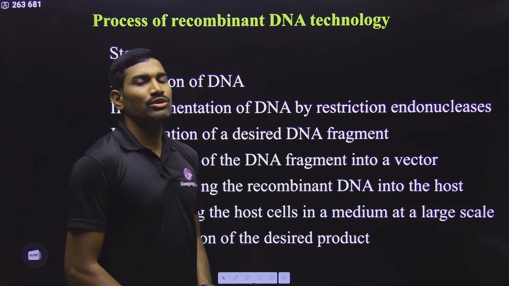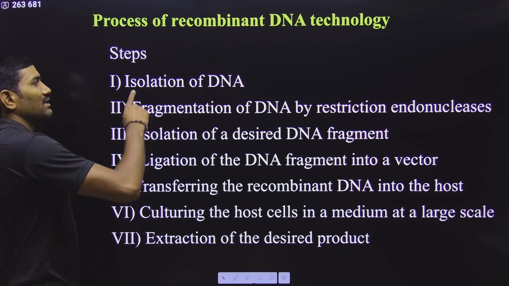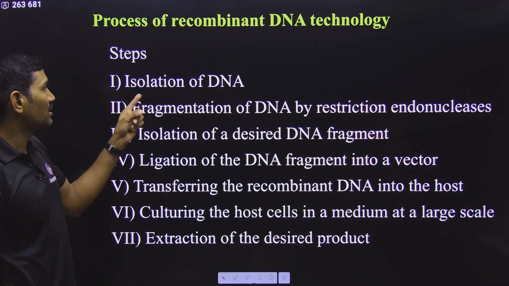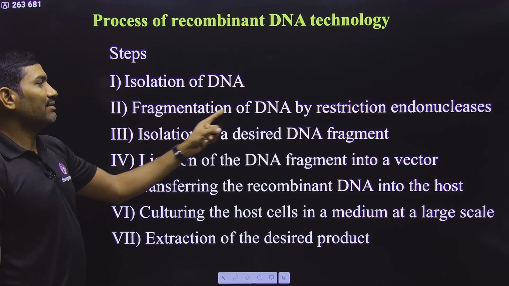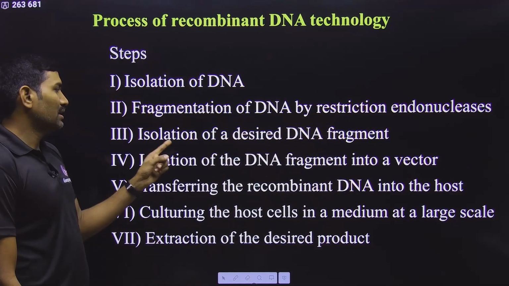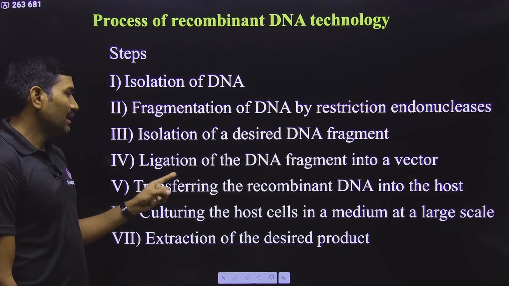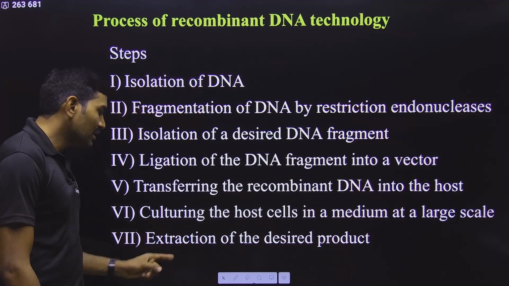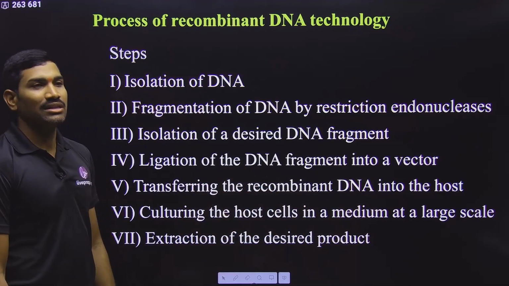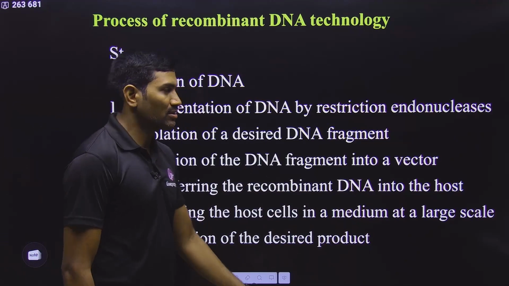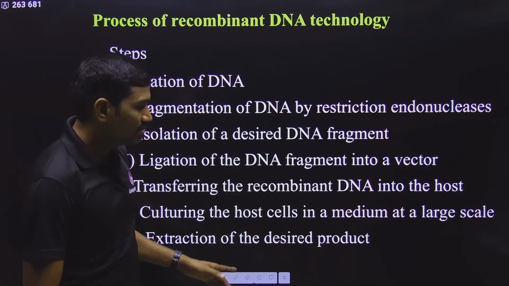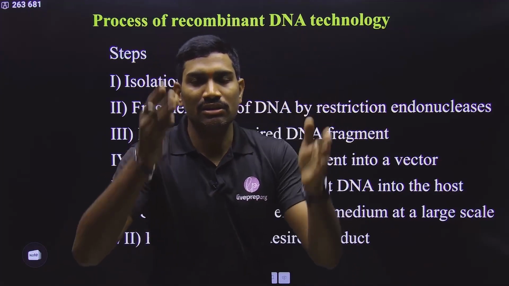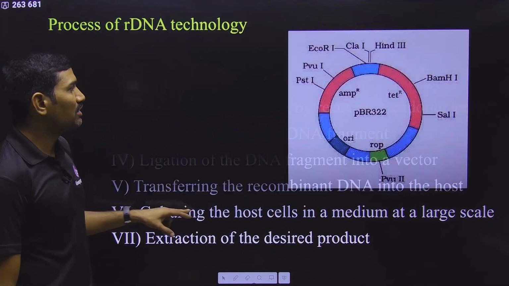Clear? Then we are talking about the process of recombinant DNA technology. In the NCERT, very clearly they have given all these steps one by one. Observe this. First we need to isolate the DNA, and then fragmentation of DNA by restriction endonucleases, and isolation of the desired DNA fragments, and the ligation of DNA fragment into a vector, then transferring recombinant DNA into the host, and then culturing the host cells in a medium at the larger scale, and then extraction of the desired product. These are the sequential steps, and you need to remember them in the same sequence only. Sometimes randomly they will give these and ask you to arrange them. So you need to remember this particular sequence.